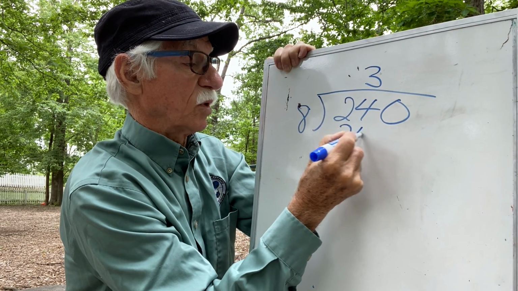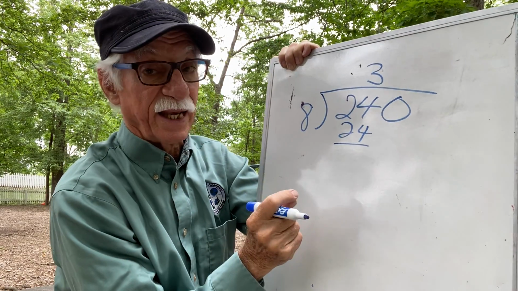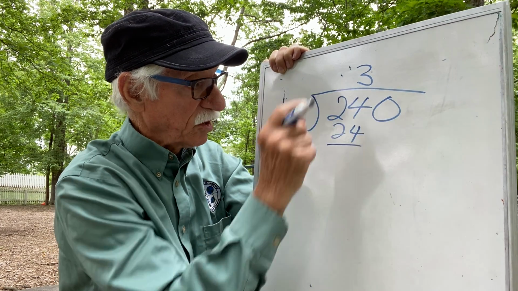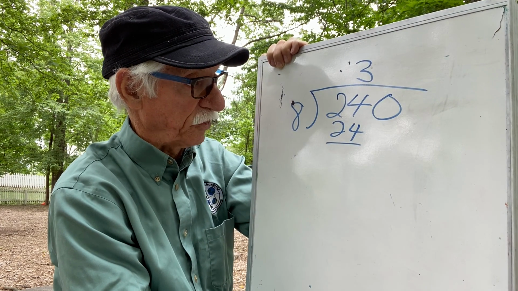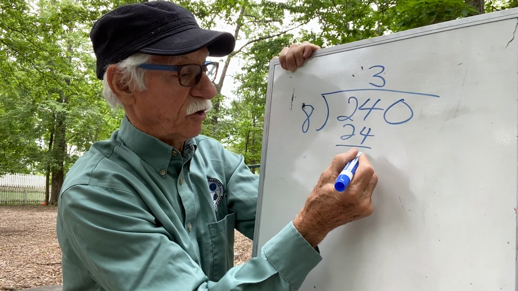So they'll use up 24. So it's going to take them at least 30 days to get there if they can do 8 light years in a day. 30 days. 24 from 24 is 0.